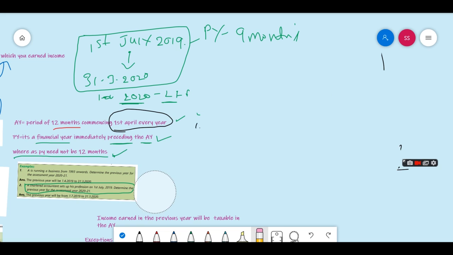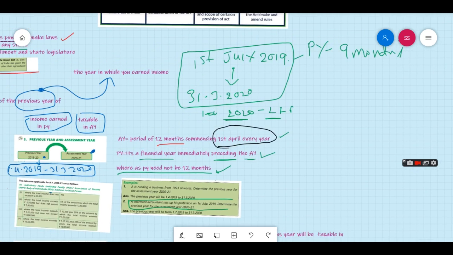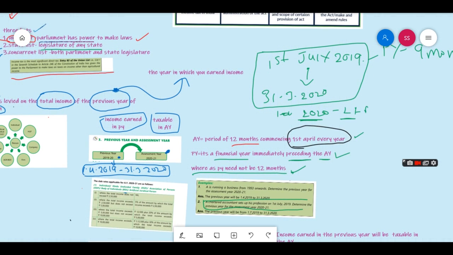Okay, let's recap what we have learned. The assessment year is a period of 12 months commencing from 1st April every year. The previous year is the financial year immediately preceding the assessment year, and it need not be 12 months. Income earned in the previous year is taxable in the assessment year. So whatever money you have earned in the previous year is taxable in the assessment year, right?